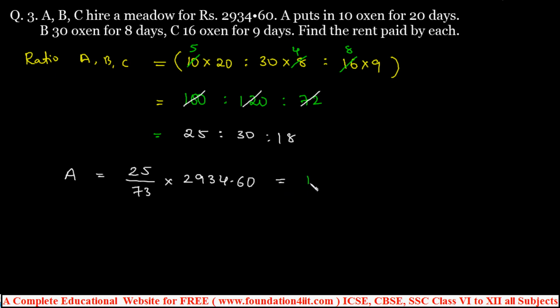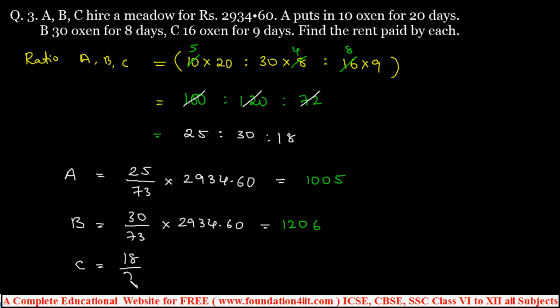So for this you'll get 1005. I already calculated, showing answer. And B is B ratio, 30 by same, 73 into 2934.60. Just you can calculate this, you get 1206. Just I use calculator. And for the C, how much?